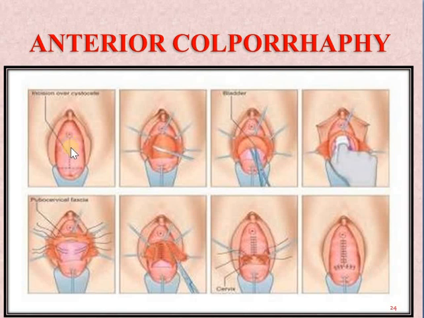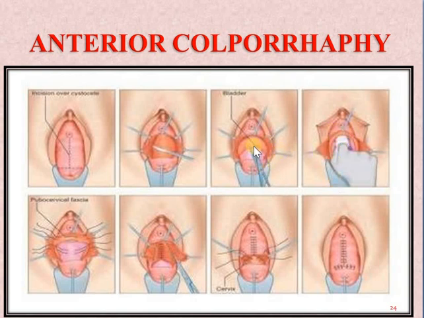After this, we put the inverted T incision, separate the skin, and then push back the prolapsed organ. We identify the bladder and the urethra.